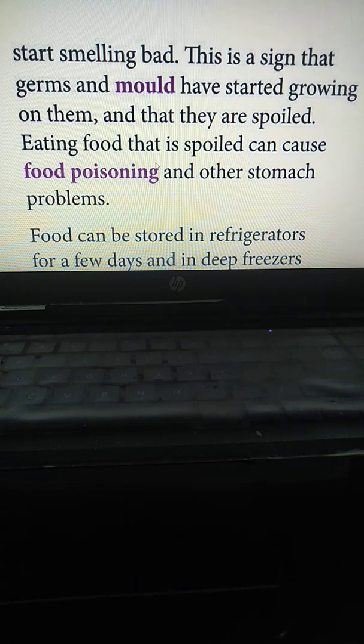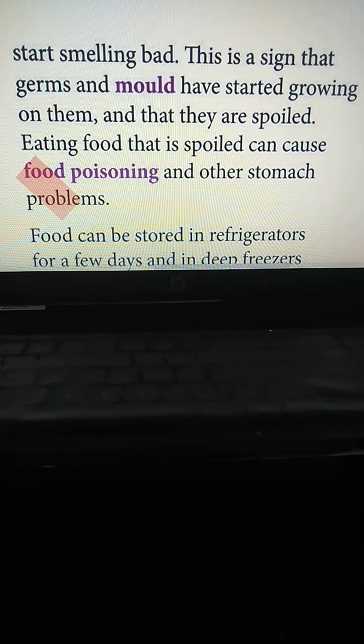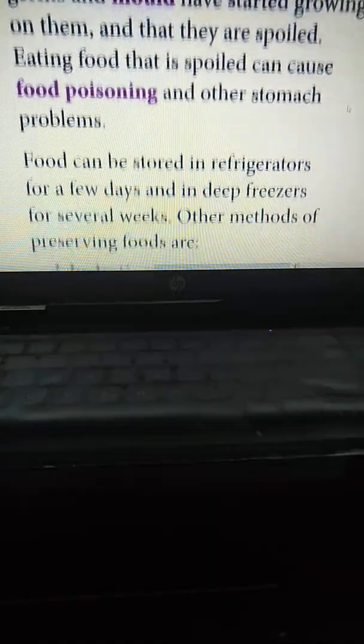This is a sign that germs and mold have started growing on them, and in this way it spoils.